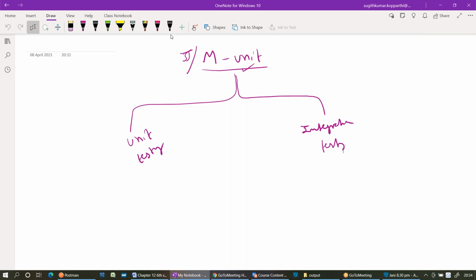Correct. At the same time, JUnit. What is JUnit? It's a test framework for Java applications. Similarly, MUnit is a testing framework for Mule applications. Nothing else. So today we are going to discuss the MUnit framework. In that process, we'll see what is integration testing and what is unit testing as well.